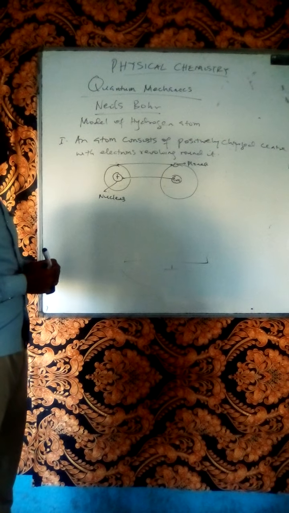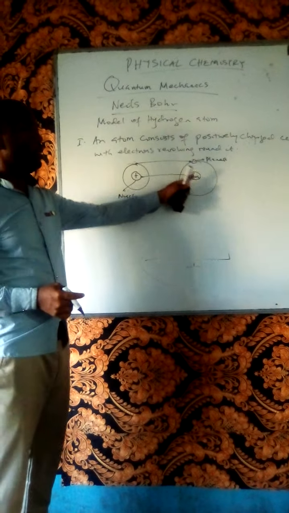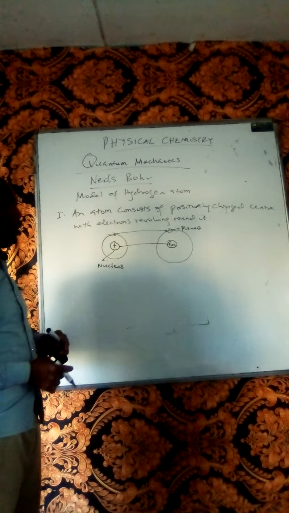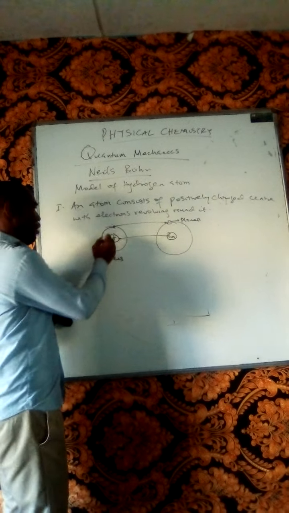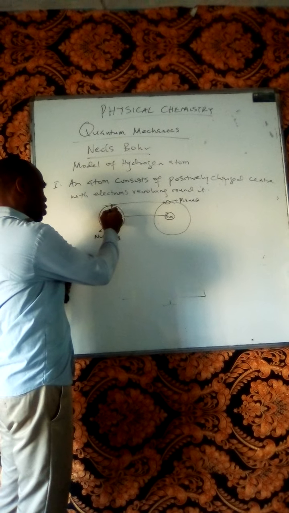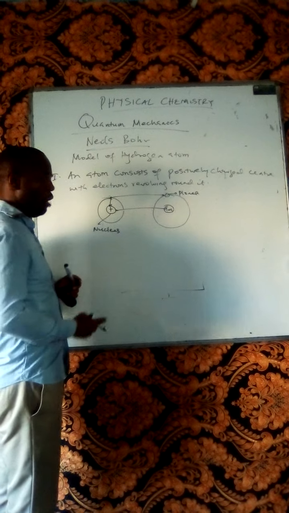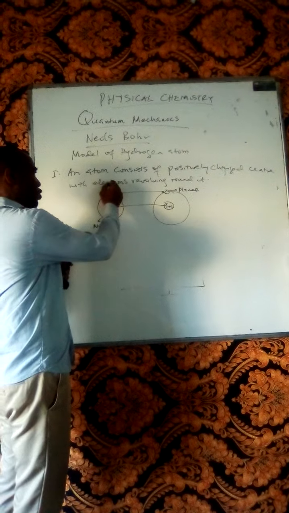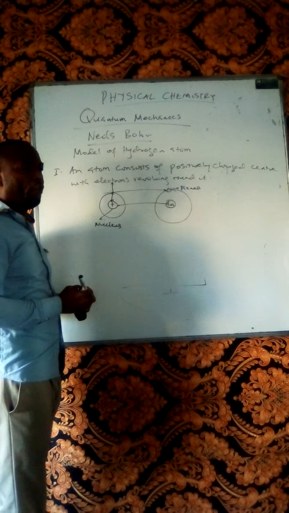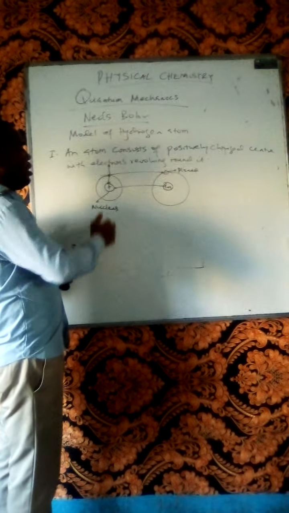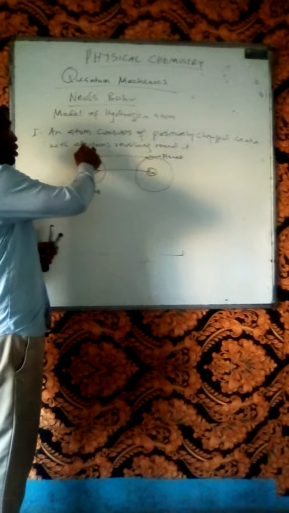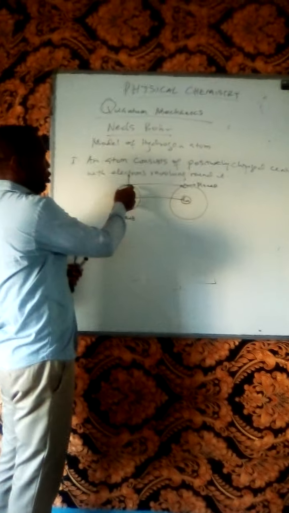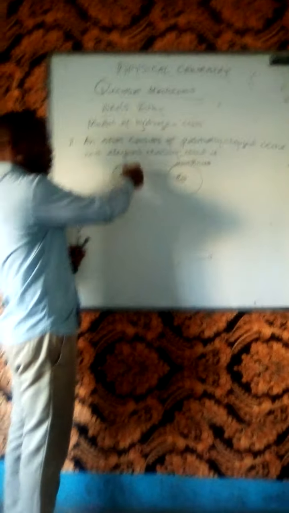The question is this: why is the electron not falling into the nucleus, since the electron is negatively charged and the nucleus is positively charged? Niels Bohr made us understand that the force that attracts the electron to the nucleus is called the electrostatic force of attraction, that would have pulled the electron to the nucleus. The force that pulls the electron out from the nucleus is called the centrifugal force. So according to Niels Bohr, the electrostatic force and the centrifugal force counterbalance each other, being equal. That makes electrons continue to move around the shell.